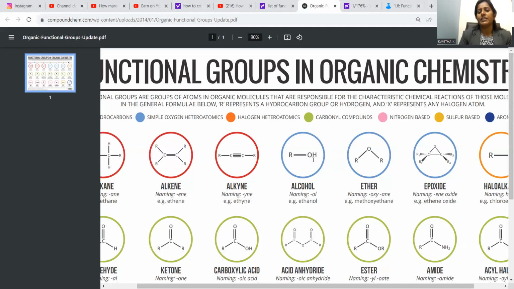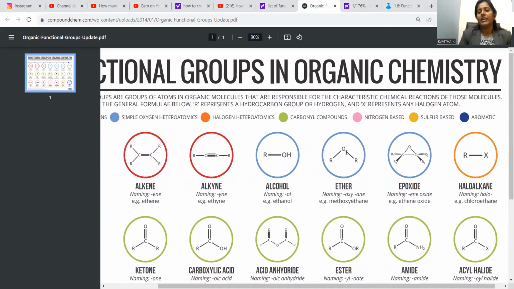Alcohol, where OH is present, that is called hydroxy. Alcohol, and ethanol is the typical example under this category. Another organic functional group is the ether, ROR is the general representation. Methoxyethane is the commonly available example. Epoxide, whenever a cyclic compound is there where you can find carbon-carbon bonded with another atom in a cyclic manner. Ethene oxide is the example for epoxide, oxygen bonded with the two carbons under cyclic conditions.